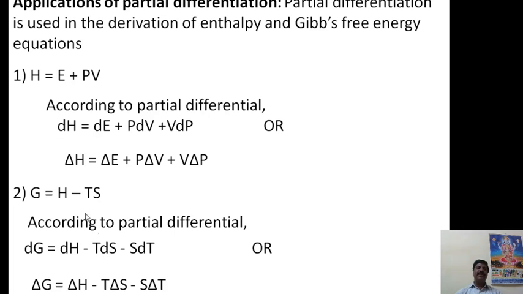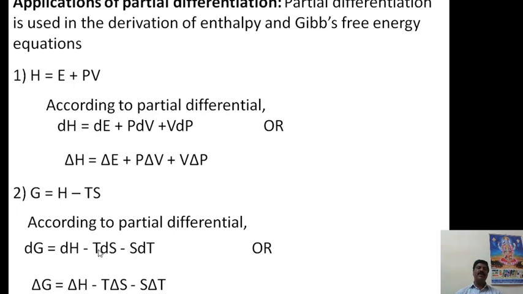Again minus will be there, so minus S, and take the differentiation of temperature, therefore we get dT. Therefore dG is equal to dH minus T dS minus S dT.